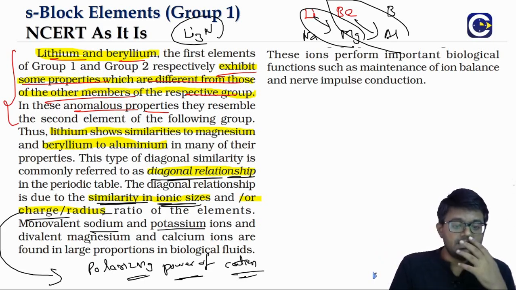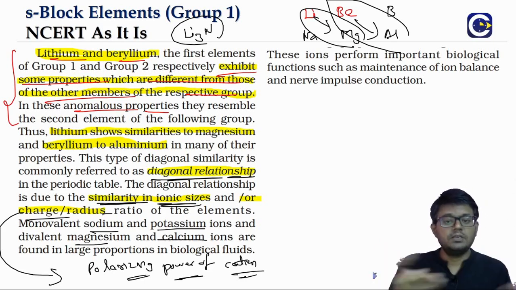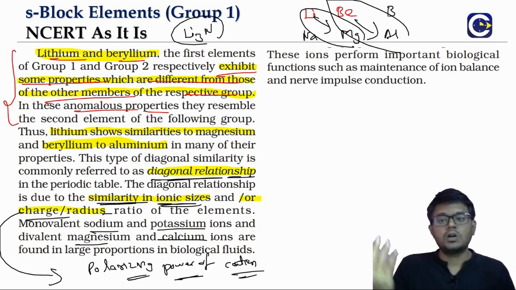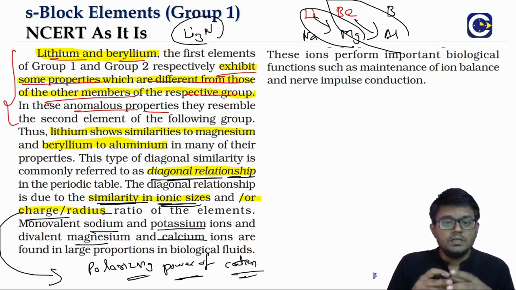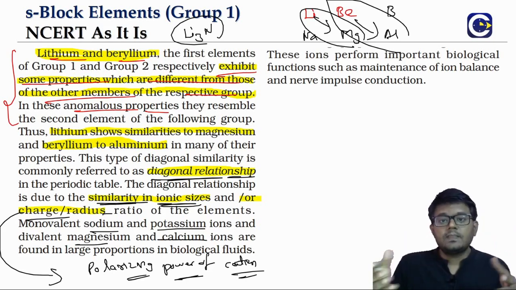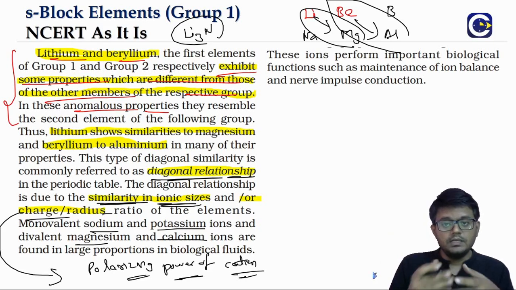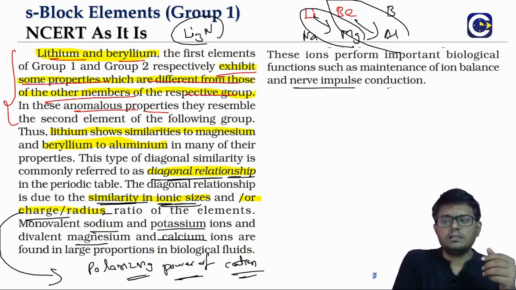Also, we will see magnesium and calcium. Calcium, bones are made up of calcium. Calcium is required for the blood clotting and so on and so forth. Lot of biological applications are there for the first group as well as the second group elements. Okay, so we will see all these details.